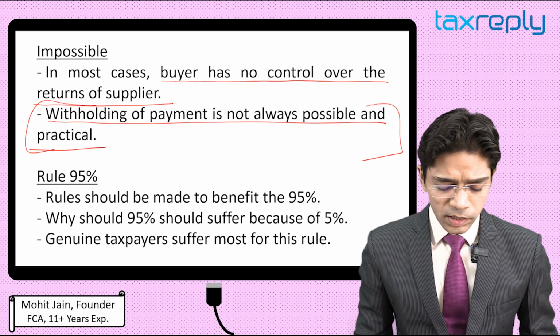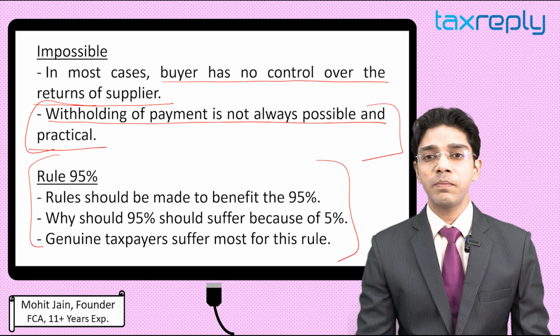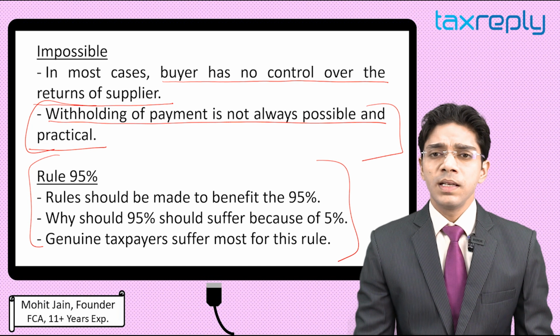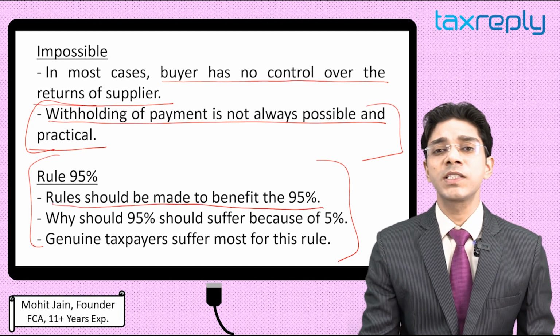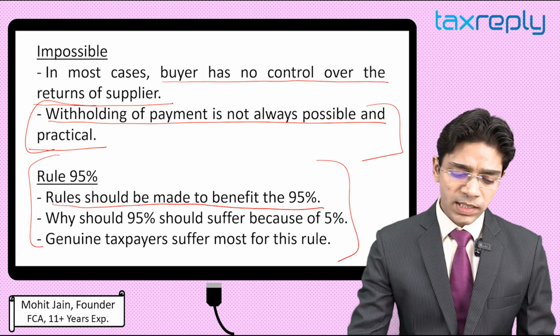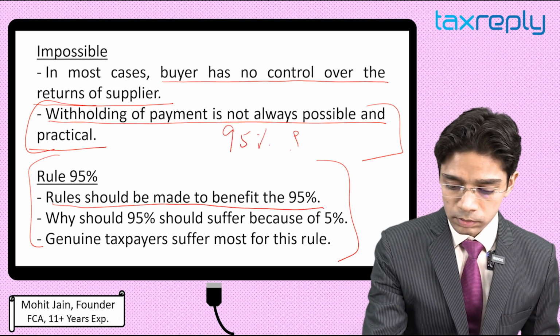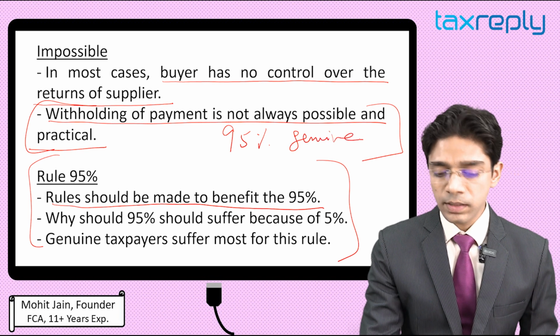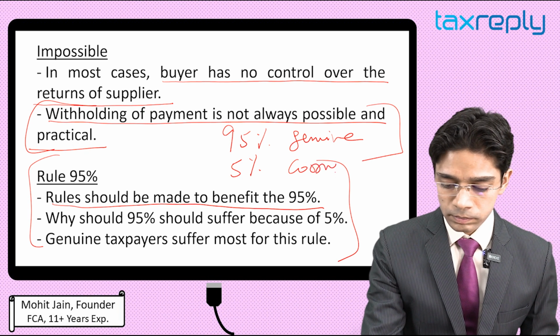The second important point is the 95% rule. There is a general rule, the 95% rule, which means that any rule or policy should be made to benefit the 95% of the population. Let's assume that 95% of the population are genuine taxpayers, and only 5% are corrupt.